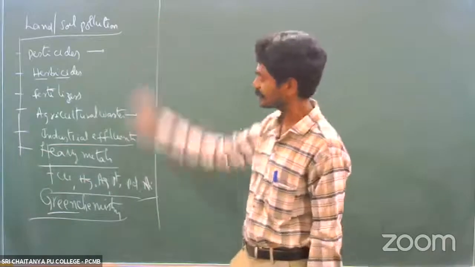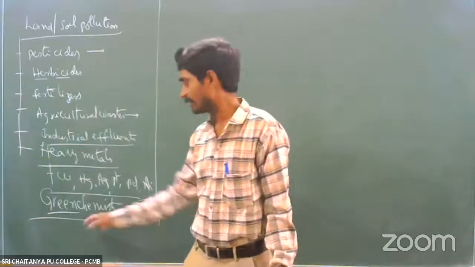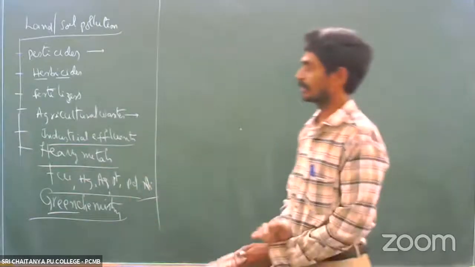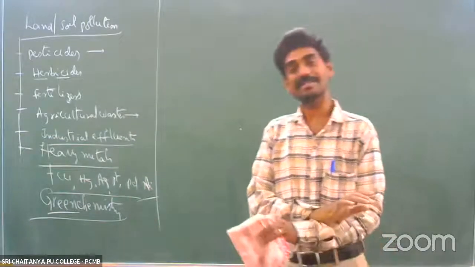These are the remedies explaining how to decrease environmental pollution. That's called green chemistry. So environmental chemistry is completed.